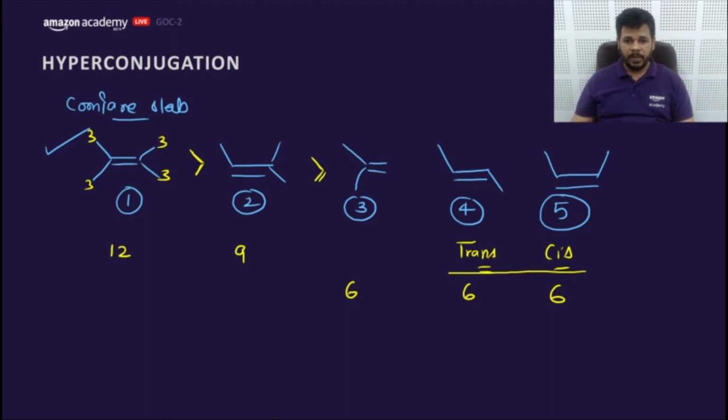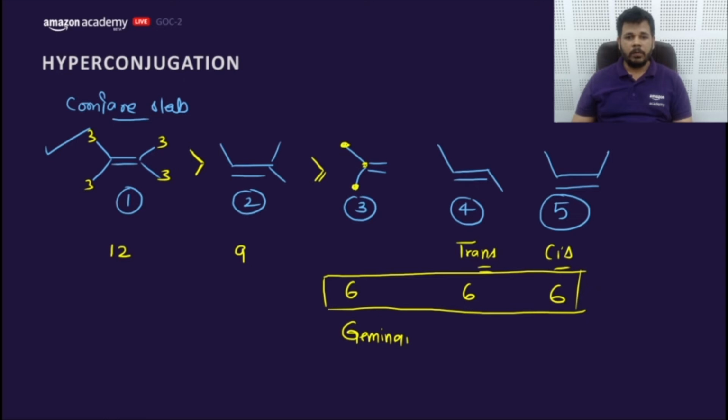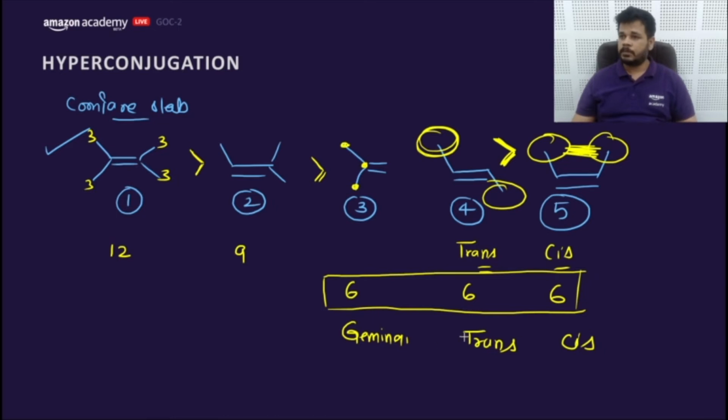Now we need to compare among all these three. This is called a geminal alkene, when both the methyl groups are on the same carbon. This is called trans alkene, and this is called cis alkene. As we know, cis has steric repulsion of CH3, whereas trans does not have steric repulsion. That means we can conclude trans would be more stable than cis.